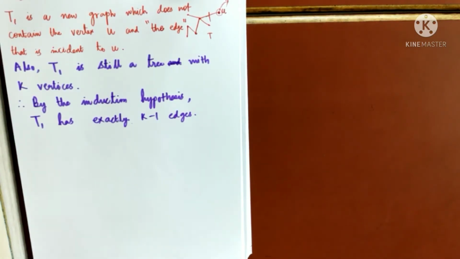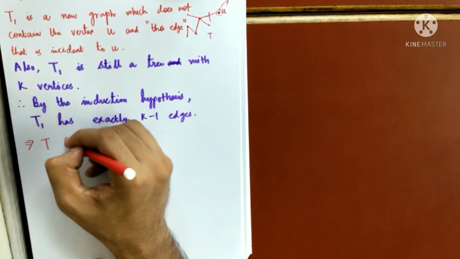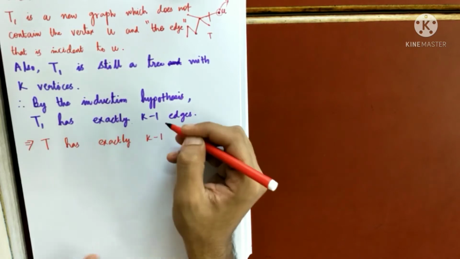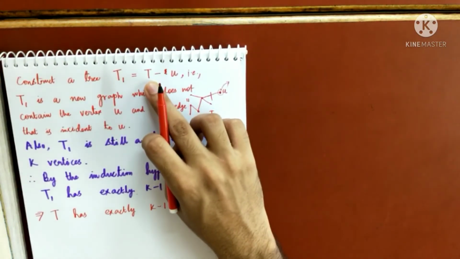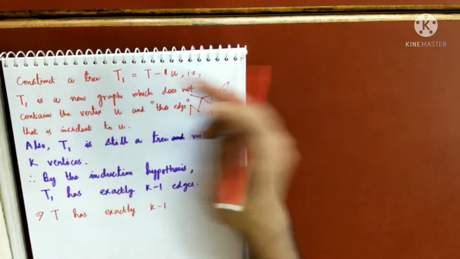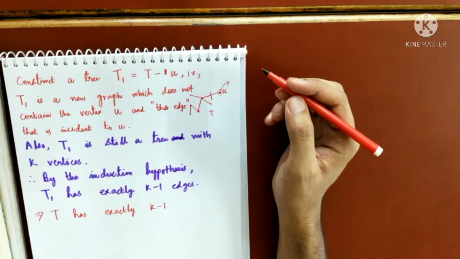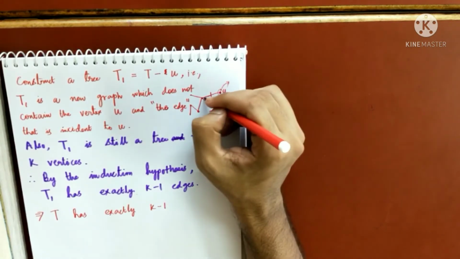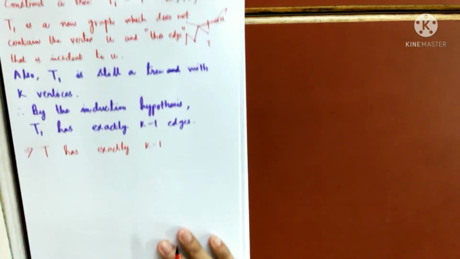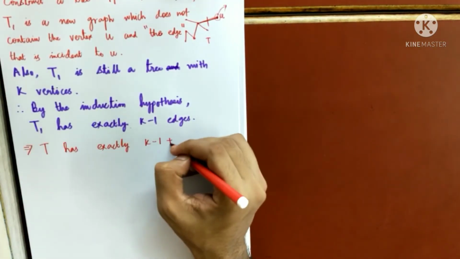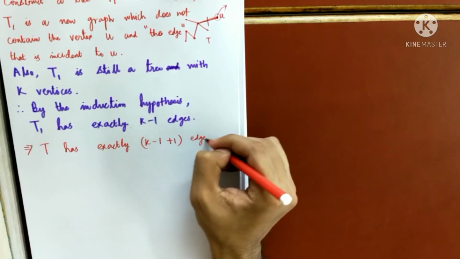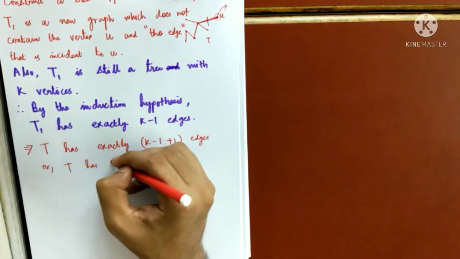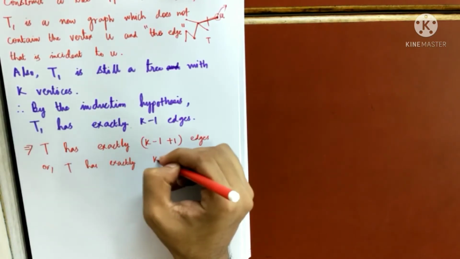This implies T has exactly, what is the number of edges in T? Just one more than the number of edges in T1, because how am I constructing the graph T1? I am constructing T1 just by removing one edge. So the number of edges in T is exactly this much plus 1. So we are done. T has exactly k edges.